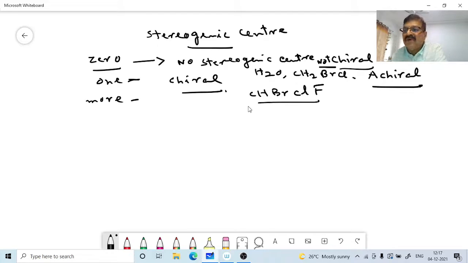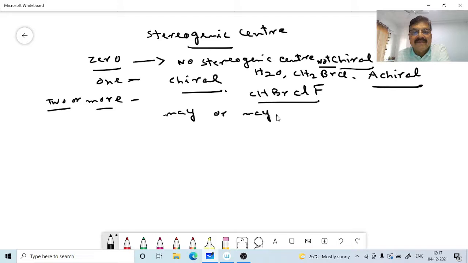This is a chiral molecule. Now with two or more stereogenic centers, a molecule may or may not be chiral.